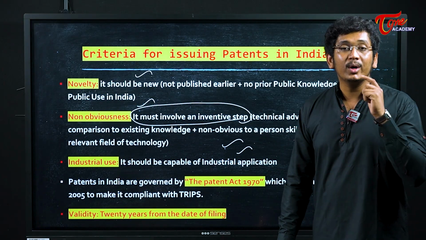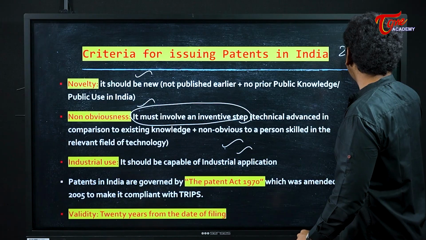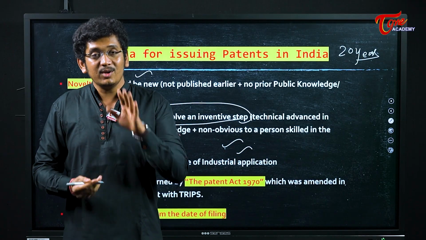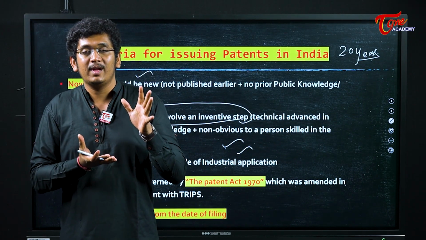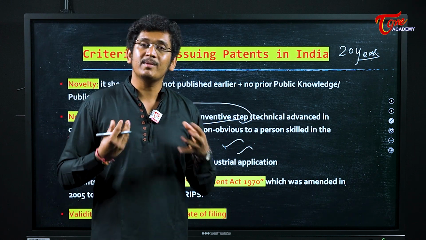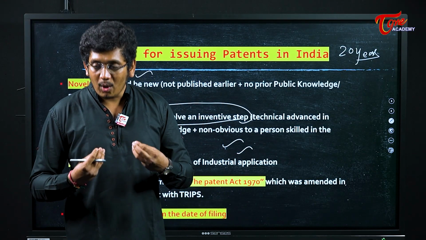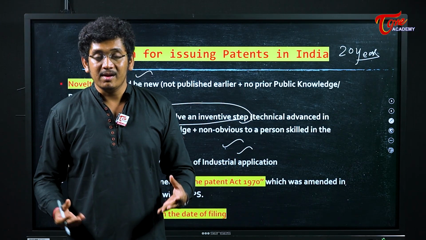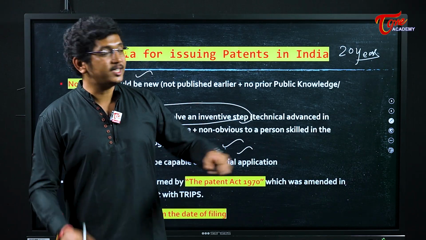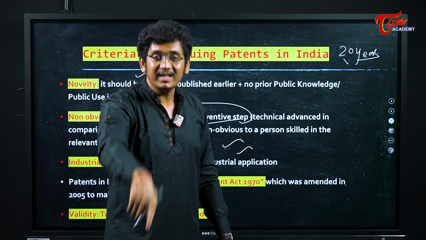My friends, one important point that you have to remember here is that in India, patents are valid up to 20 years. That is, say you have designed a new shoe, a particular type of shoe which gives the most efficiency to runners. You have used some products in that. Now, if you get a patent on that product, and some industry commercializes it and gains from it, you should be given a share, and this protection is given to you for 20 years. No one can use this patent without your permission.